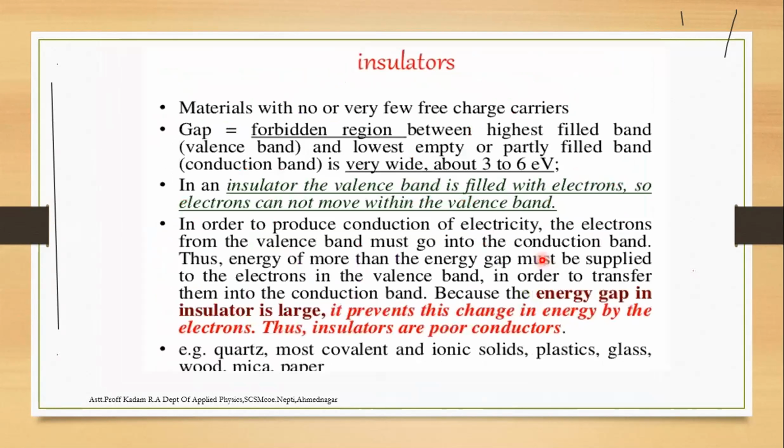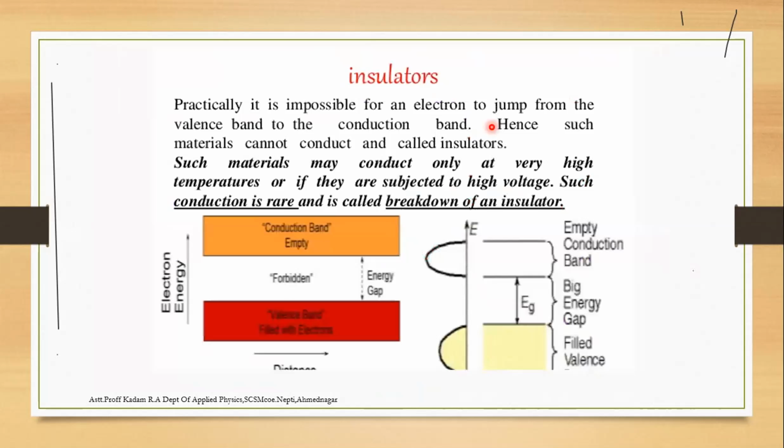The valence band is filled and the conduction band is empty.